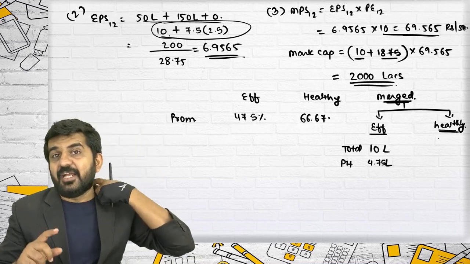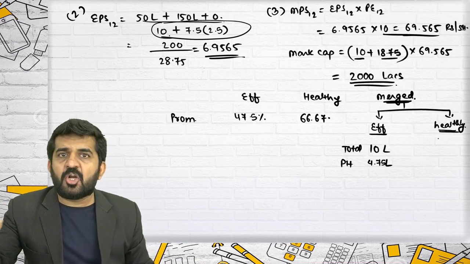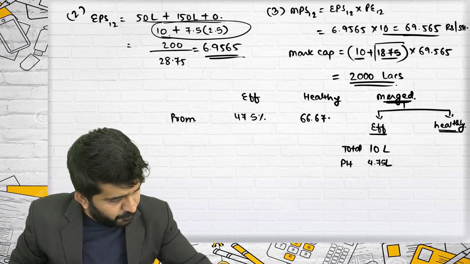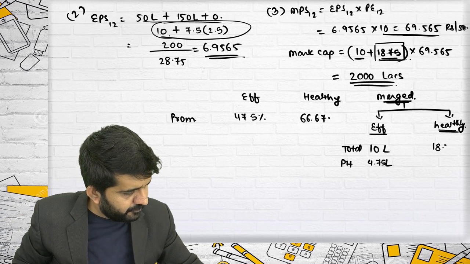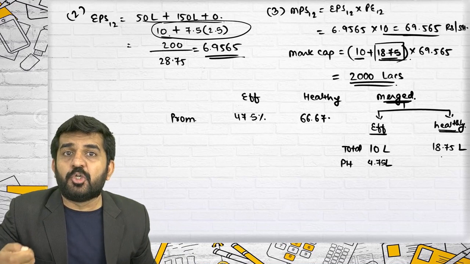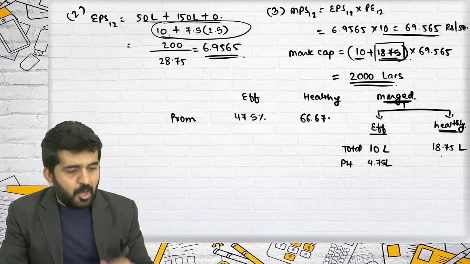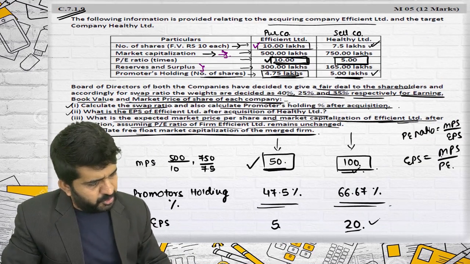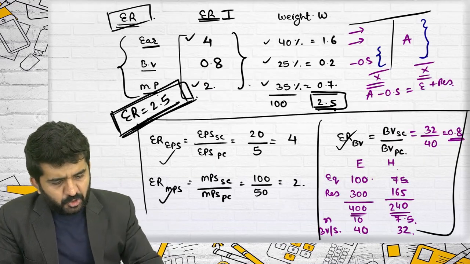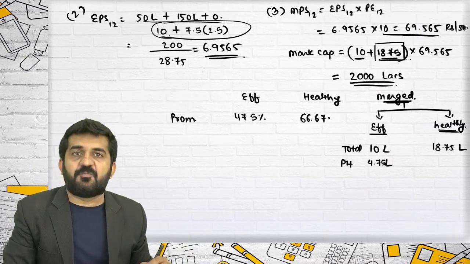For Healthy Limited in the merged firm, it is difficult. Starting: how many total shares are issued to Healthy Limited? It is 18.75. How many of them were issued to promoters? How many shares were held by promoters before? 5 lakh. What was their exchange ratio? 2.5. So how much might be issued to promoters out of this? It is 5 into 2.5.